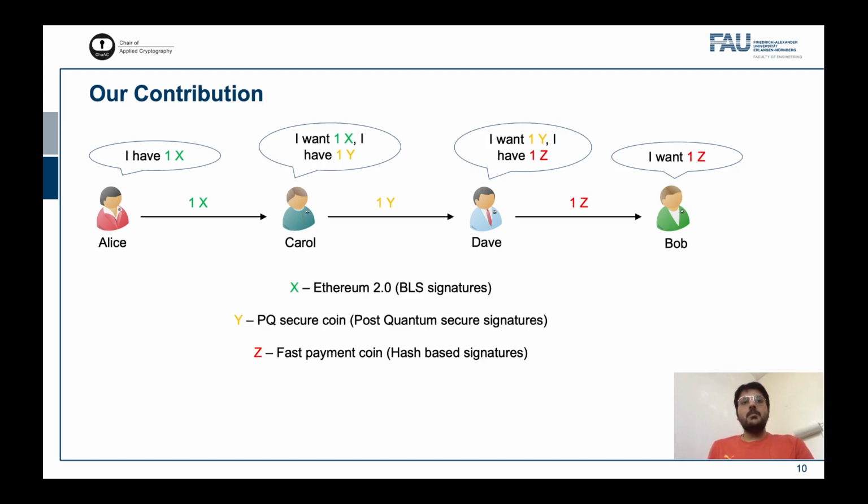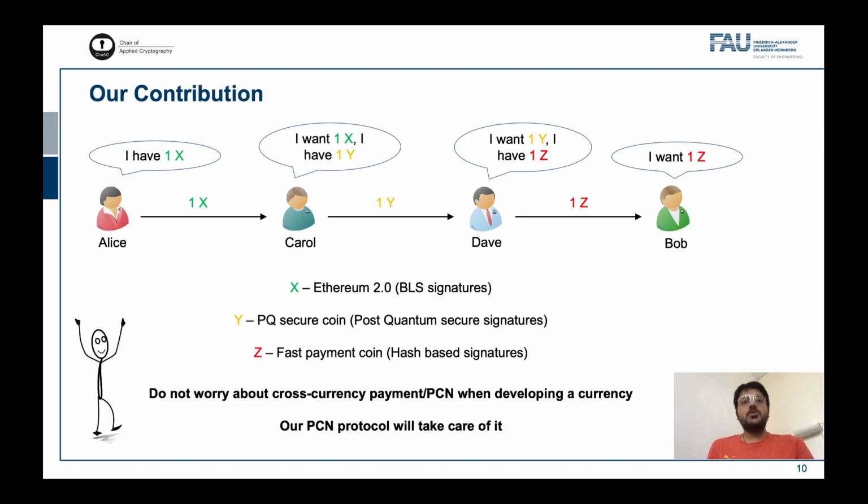For example, payments can be made across currencies where a currency supports BLS signatures, a currency uses a post-quantum secure signature scheme, and a currency that uses a hash-based signature scheme. This means that when you develop a new currency, do not worry about including special scripts just to support payment channel networks, because our protocol will work for your currency as well.